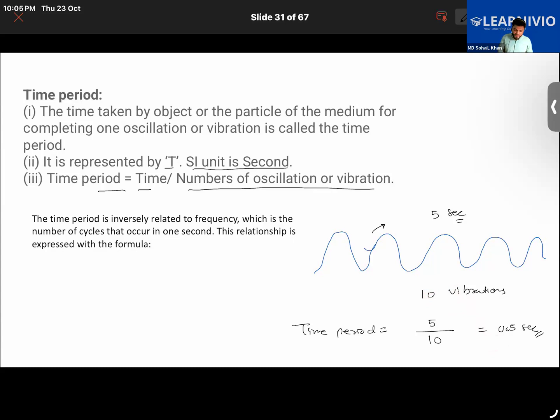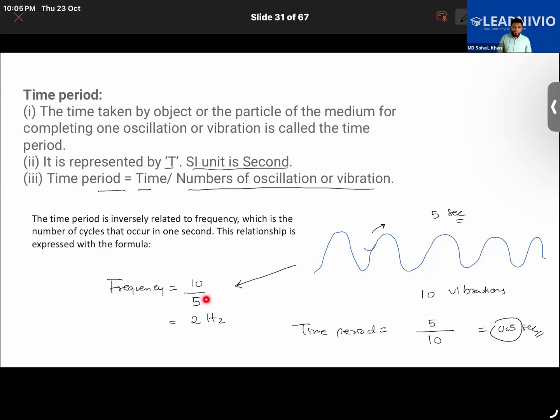Now suppose in this case we had to find frequency, so frequency will be just the opposite of it. Frequency is total vibrations divided by total time taken. The total vibration is 10 and total time is 5. So 10 upon 5 is going to be 2 hertz. So 0.5 is just the inverse of 2 hertz.